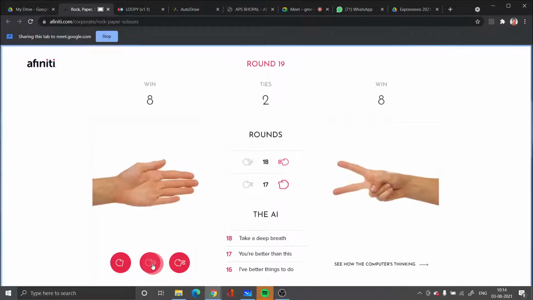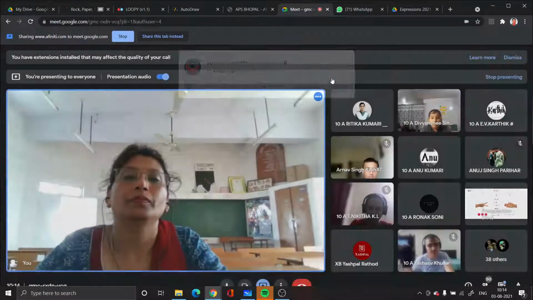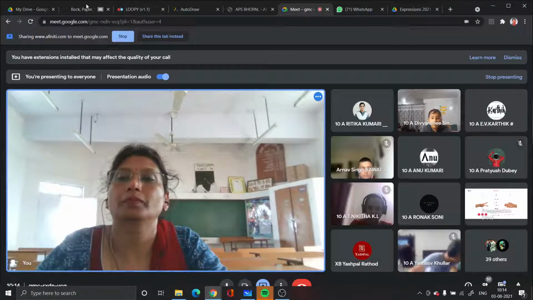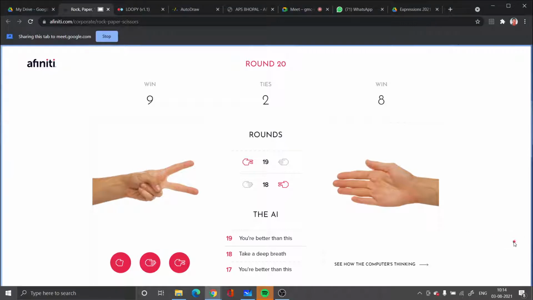Gradually, they read our mind. It's not that I'm deliberately letting the computer win. I'm changing my moves, but it has read my mind.